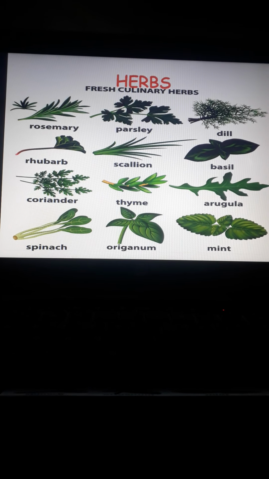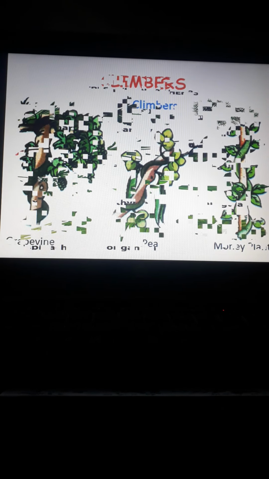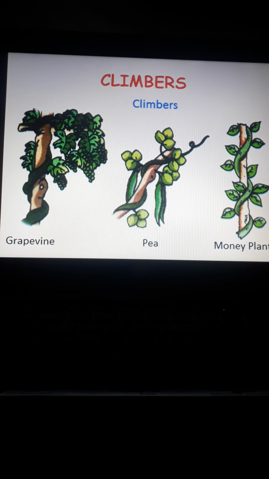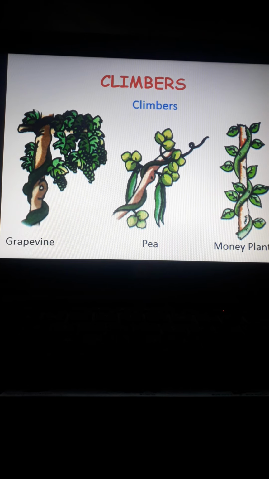Okay, now the next type of plant is climbers. Climbers are plants with a weak stem, and they cannot stand straight. They need support to grow, and they must climb on other plants, maybe on sticks, maybe with the help of walls. Examples of climbers are grapevine, pea, money plant, bitter gourd, snake gourd, beans. These are the examples of climbers, right?